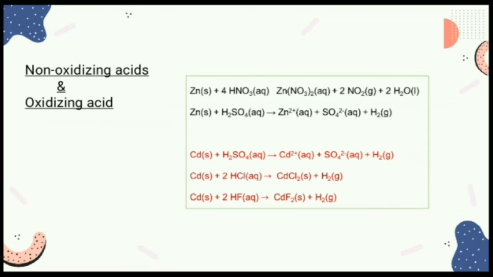Non-oxidizing acids dissolve both zinc and cadmium with the evolution of hydrogen, and they also react with oxidizing acids, but more complicatedly, depending on the concentration and temperature.